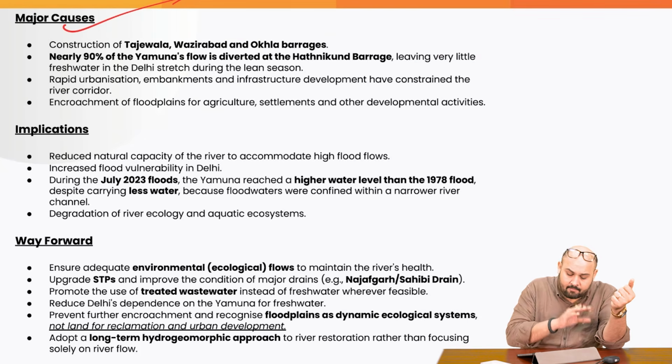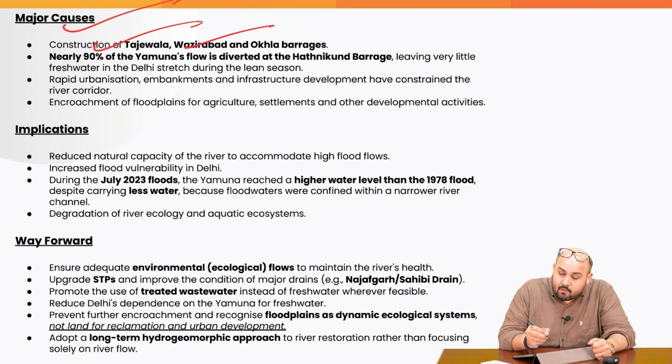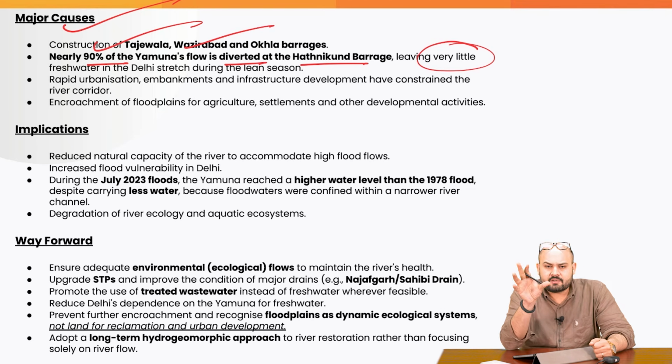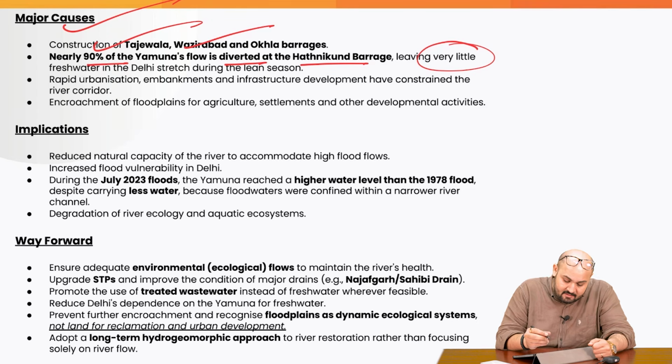Major causes, this is important. Construction of Tajewala, Vazirabad and Okhla barrages. Nearly 90% of the Yamuna's flow is diverted at Hathni Kund barrage, leaving very little fresh water in the Delhi stretch during the lean season. See, the very objective of constructing these barrages initially was good. It was bona fide. But it has resulted in something else. It has degraded the floodplains of the Yamuna, and it leaves very little fresh water for the people of Delhi, especially in the lean seasons, in the summers.